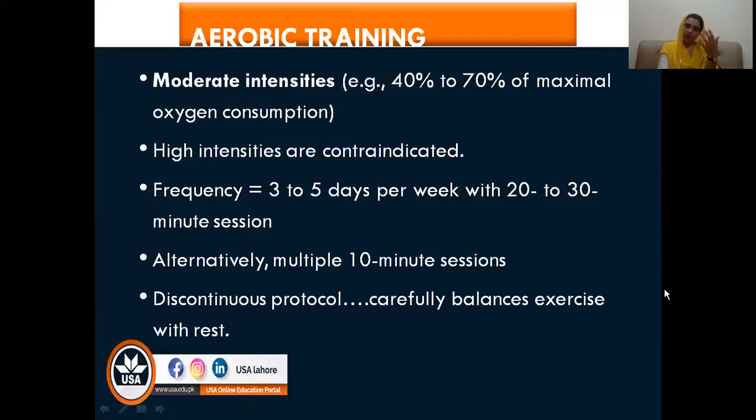If you remember, we call it distributed practice. For patients who have fatigue, you can use distributed practice and a discontinuous protocol, and sometimes even the rest period should be greater than the practice period. So you need to monitor the patient's condition and the development of fatigue.